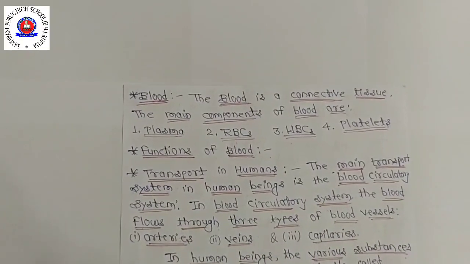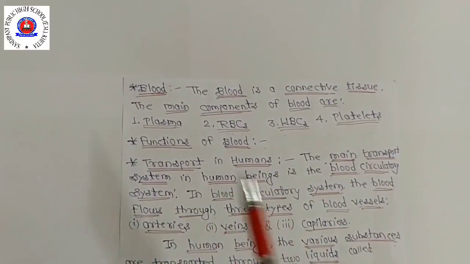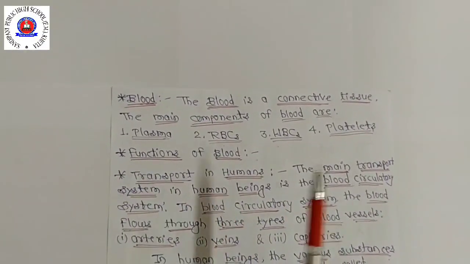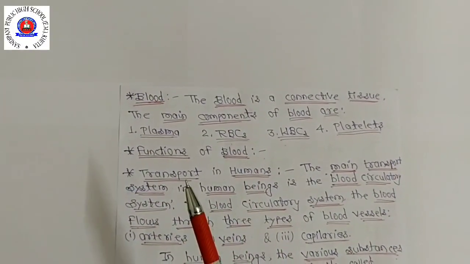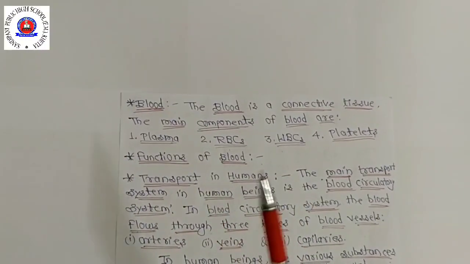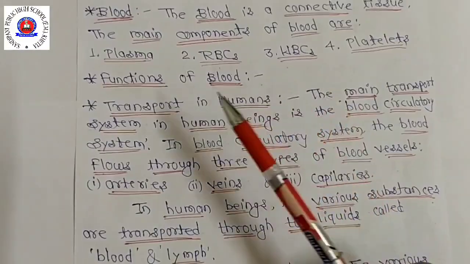Sixth, blood protects the body from disease. This is because white blood cells kill the bacteria and other germs which cause disease. So that's why white blood cells are called the soldiers of our body. Seventh, blood regulates the body temperature. This is because the blood capillaries in our skin help to keep our body temperature constant at about 37 degrees Celsius.